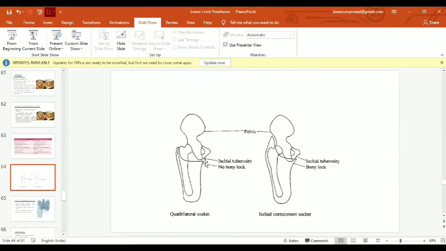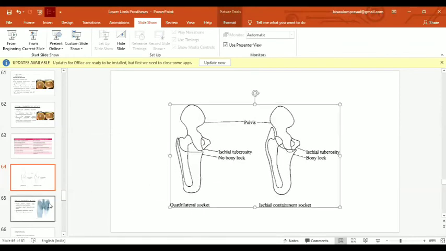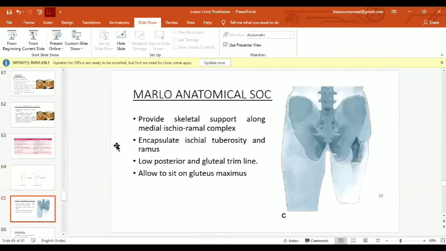So here you can see the quadrilateral socket. There is no bony locking mechanism, so it doesn't provide a suspension system, or it provides rotational movement around the stump. So it is very unstable. While the ischial containment socket provides a bony locking between the ischial ramus and ischial tuberosity and the post-trochanteric area. The bony locking method is there. It is somehow called the 3-point locking system. And by this, the stability provided by the ischial containment socket is more than the quadrilateral.